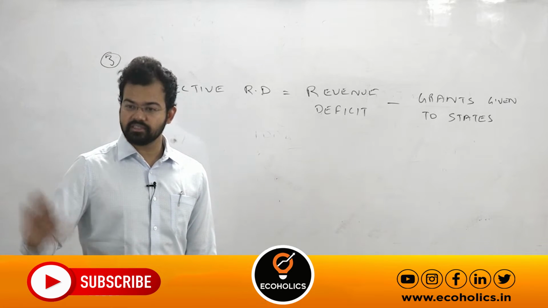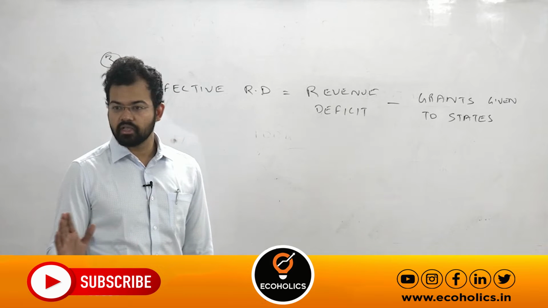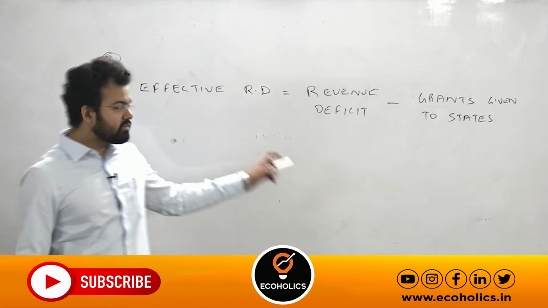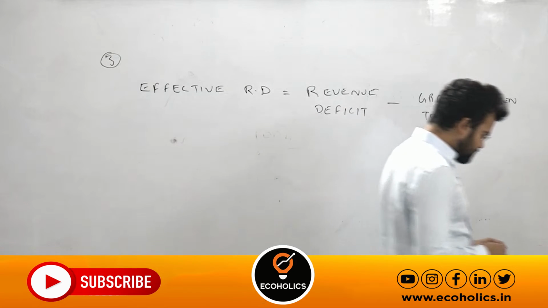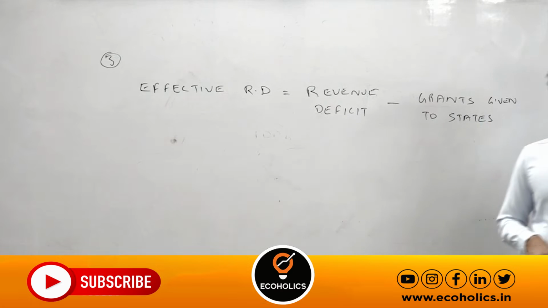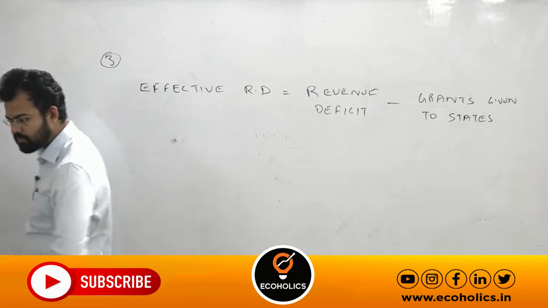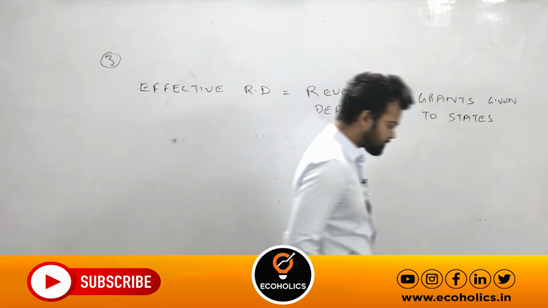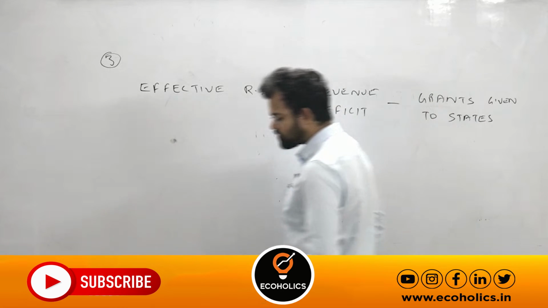So on the same lines, if grants given to the states and the states are using that particular grant for creation of assets, that will come under this particular effective revenue deficit, so you write one line. This concept was given by the then Finance Minister of India, Pranab Mukherjee, in the year 2011.